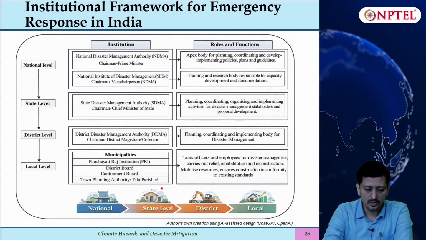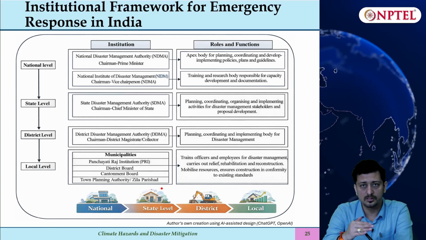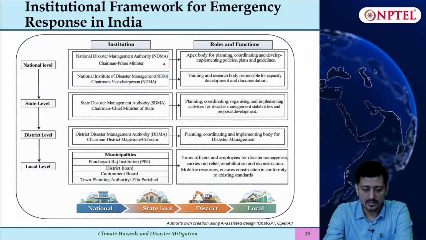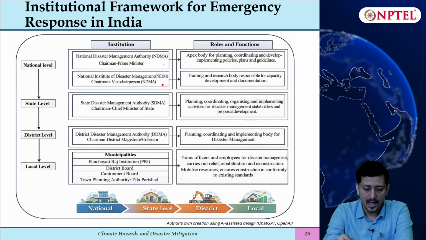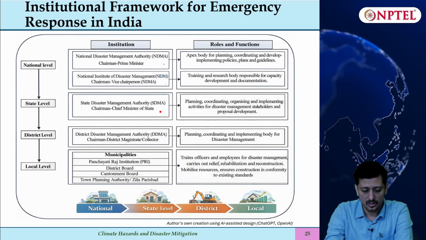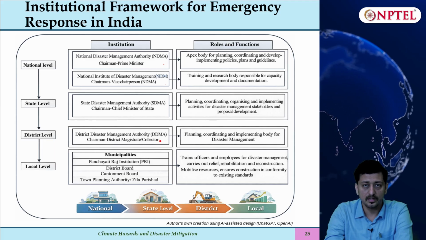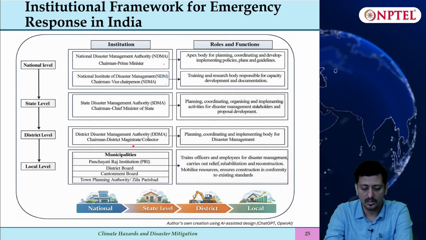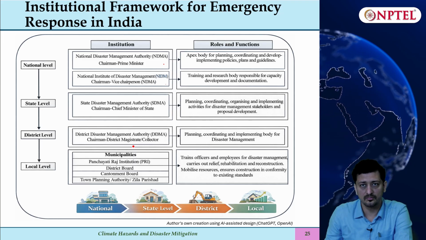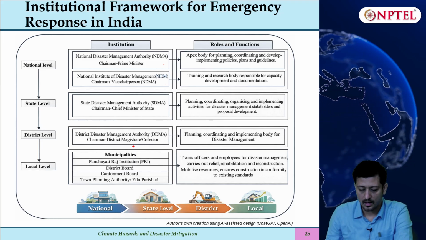Coming to the institutional framework, there are different frameworks specified for the national, state, district and local level, starting from NDMA, the National Disaster Management Authority, and NIDM, which are at the national level. Then each state has its State Disaster Management Authority, then you have the District Disaster Management Authority, and then you have the local level authorities which are in place. Each of them has different roles and functions which are to be managed.